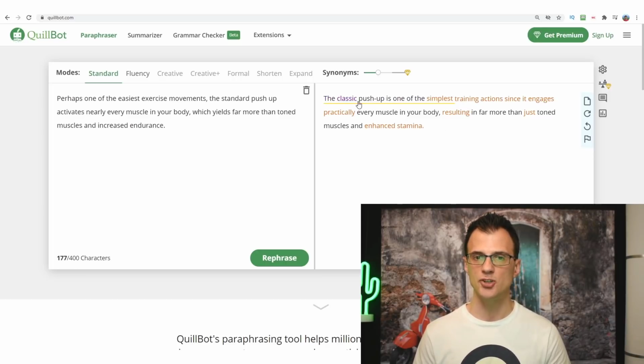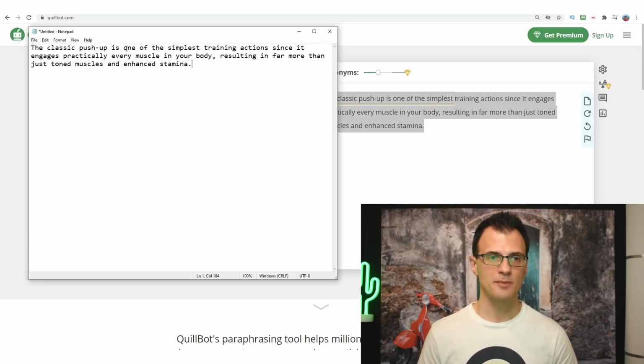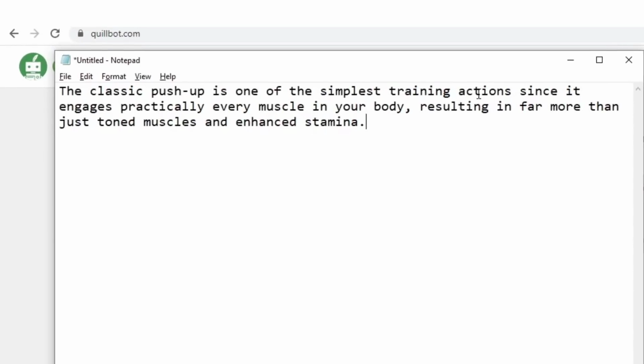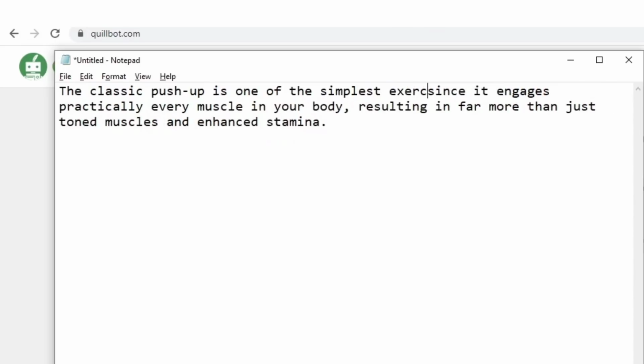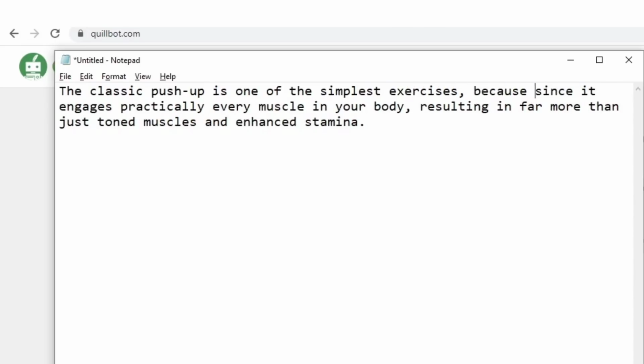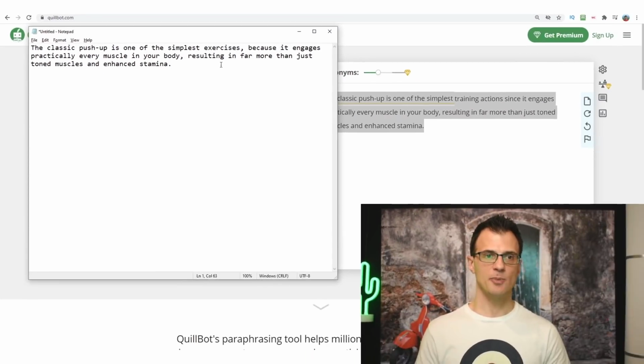I might just need to make one change here where it says the classic push-up is one of the simplest training actions. So I might just say one of the simplest exercises. So let's paste that into Notepad. I'm just going to change that to say is one of the simplest exercises. Okay, it engages practically every muscle in your body, resulting in far more than just toned muscles and enhanced stamina.